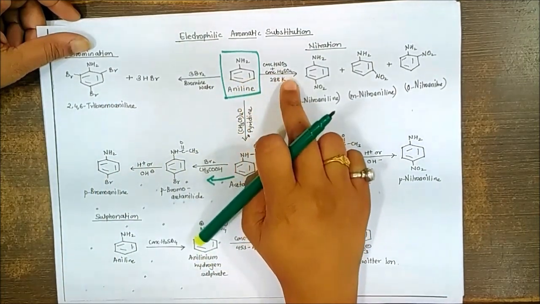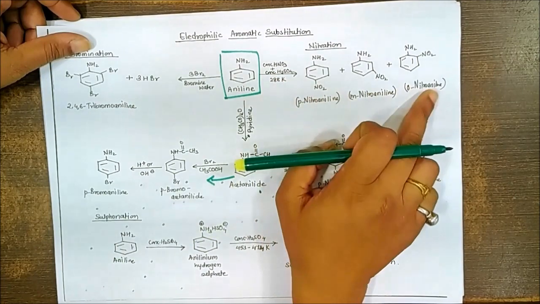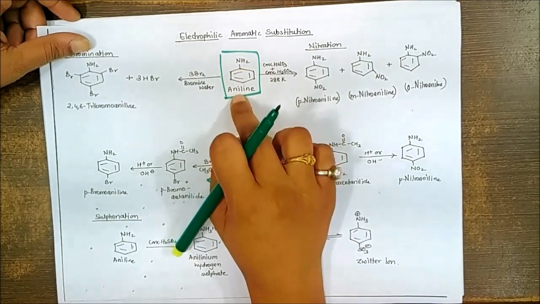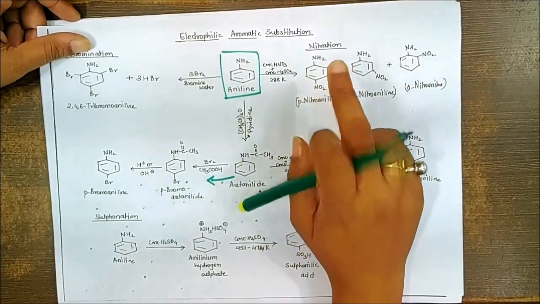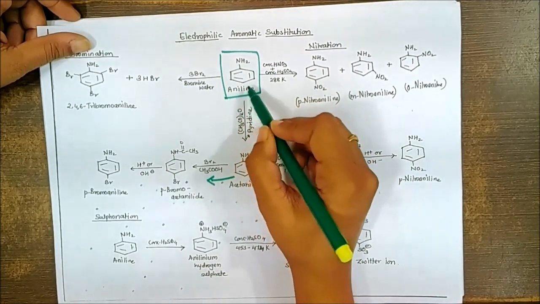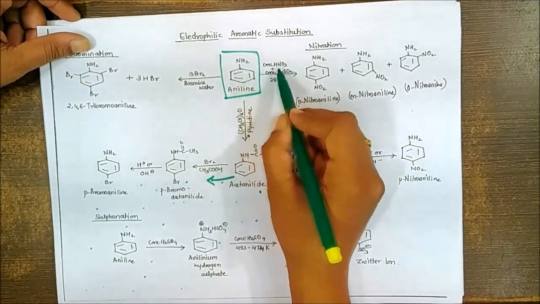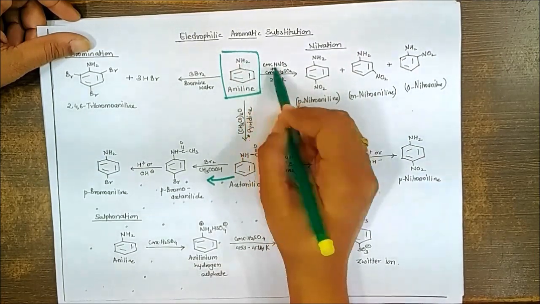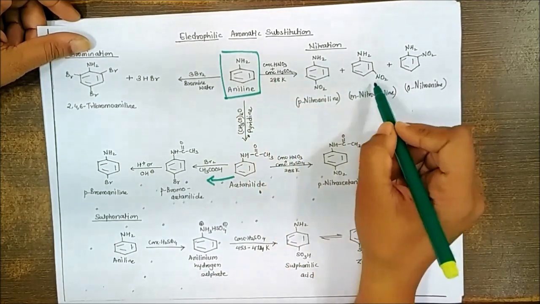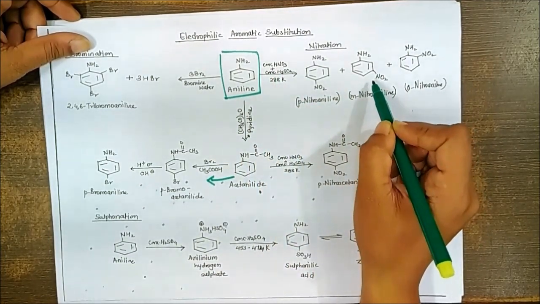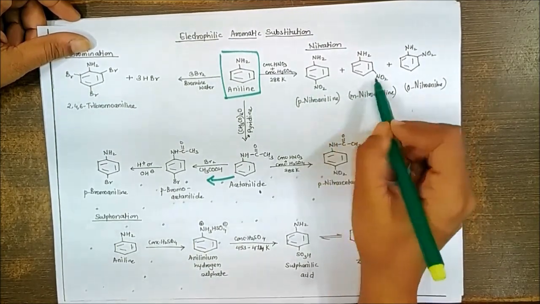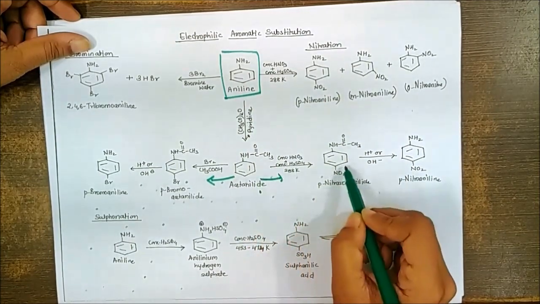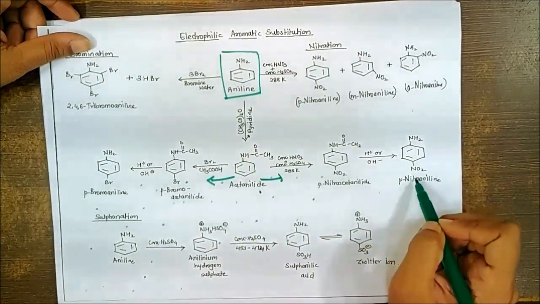Similarly, if you do the direct nitration of the aniline, we are expected to get 3 products. Now how 3 products? Aniline, that is NH2, is ortho and para-directing. So we are expecting ortho and para products. But one more thing is that aniline is a basic compound and this is acidic media. So in acidic media, this basic compound will form a salt, that's the hydrochloride salt. And this hydrochloride salt is meta-directing and hence we are also expected to get the nitration at the meta position. But we can avoid the mixture of 3 products by protecting the NH2 group and then followed by the nitration to get exclusively the para product.